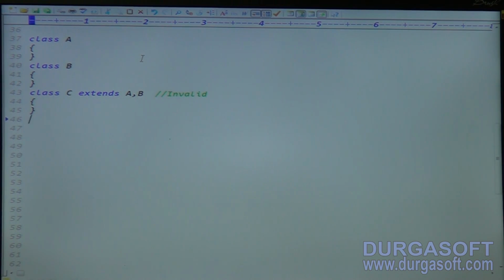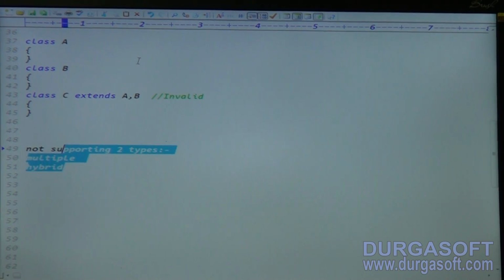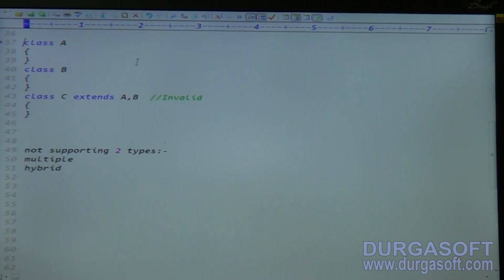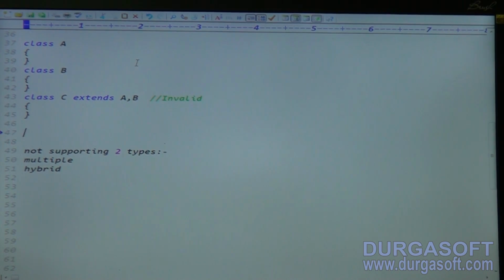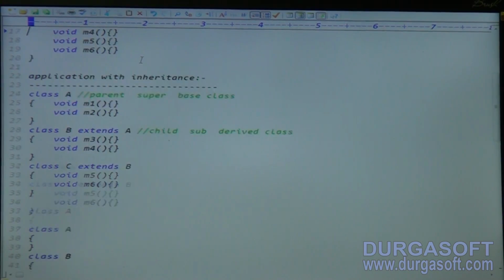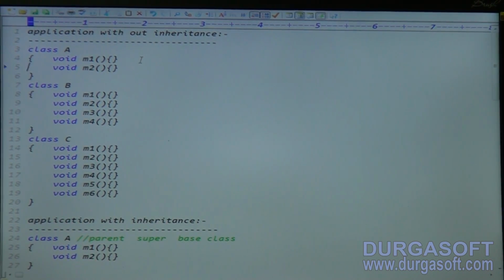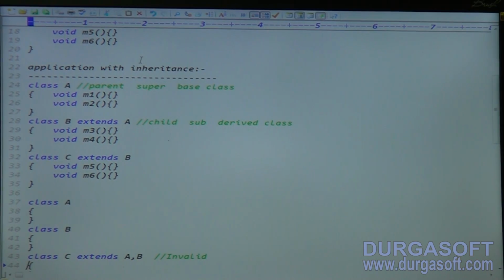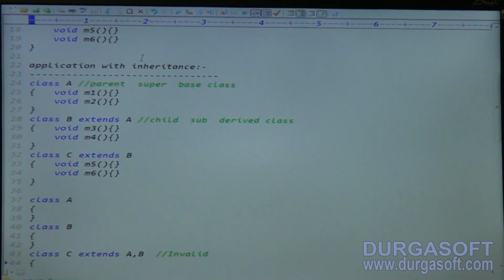So Java is not supporting how many types? Java is not supporting 2 types of inheritance. What are the 2 types here? Java is not supporting multiple inheritance, and Java is not supporting hybrid inheritance, because of ambiguity problems. So these are generally the types of inheritance in Java. I hope every point is clear. Based on this discussion, I'm asking some questions. Please try to answer the questions.